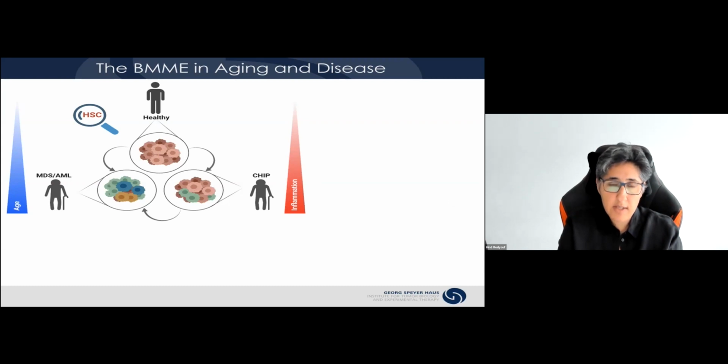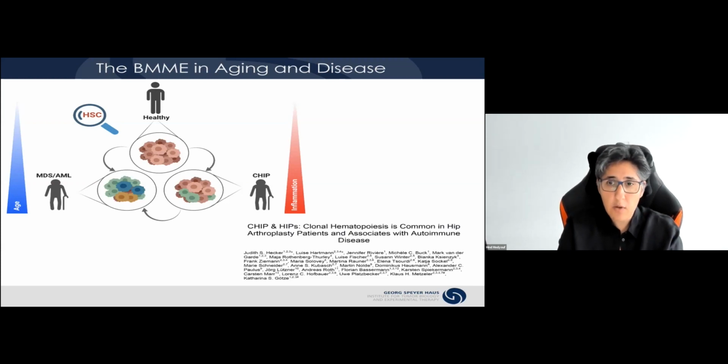This concept has now gained additional evidence from a new study from a colleague of mine, Katharina Götze in Munich, within the CHOICE consortium, where they looked at a cohort of 200 patients undergoing total hip arthroplasty, which is frequently indicated in osteoarthritis patients, a pathology that is driven by chronic low-grade inflammation.